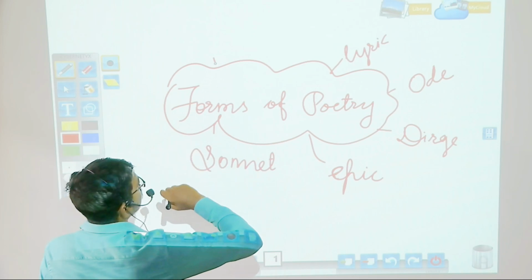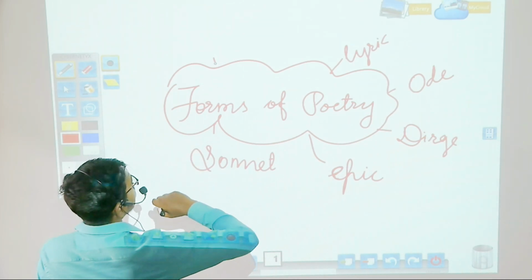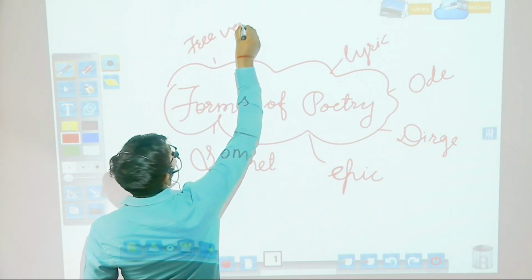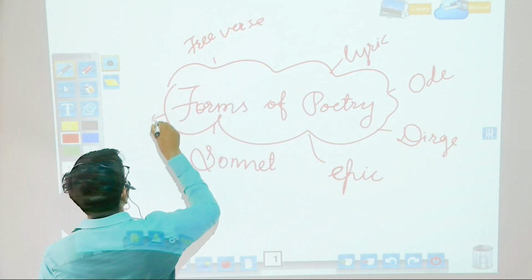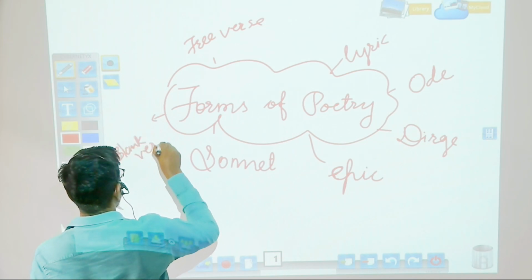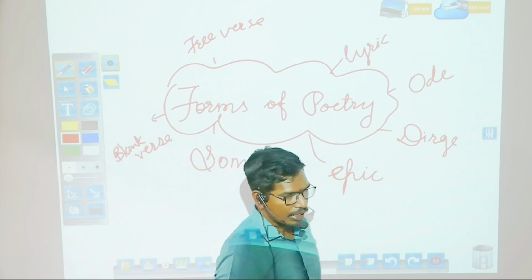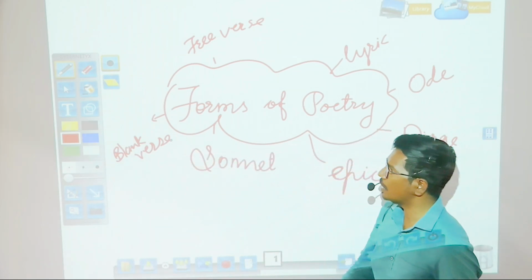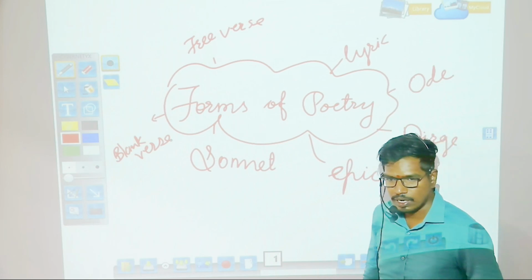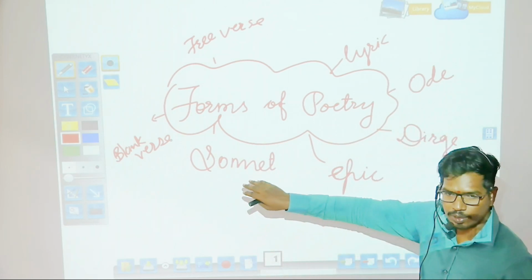Then what? So these are, or we can say, the free verse and blank verse. Now here I am not going to focus on all these points in detail, but we will have the surface level meaning of this poem.